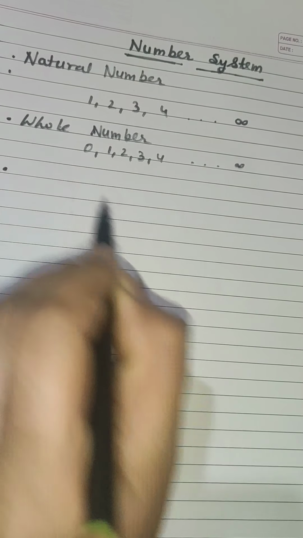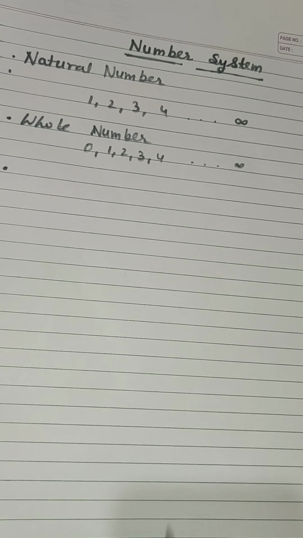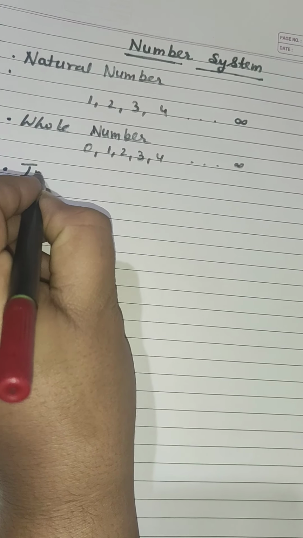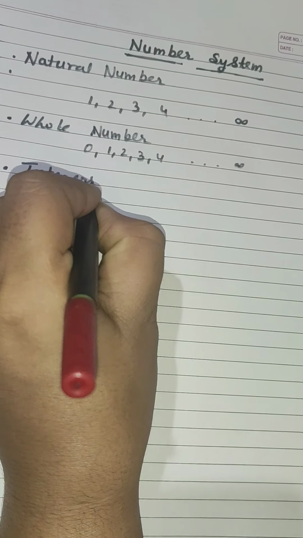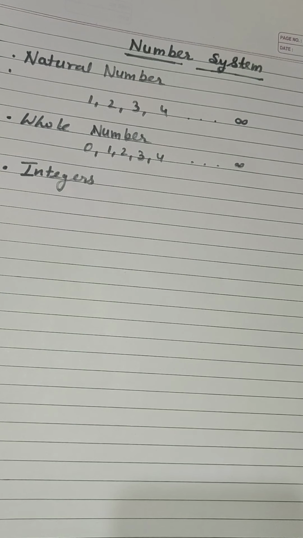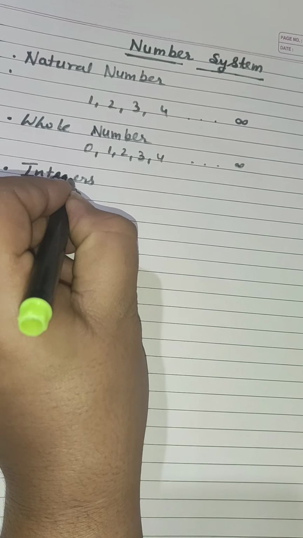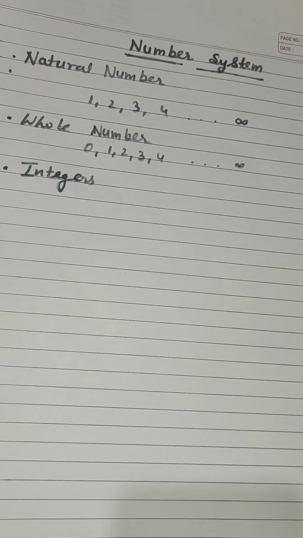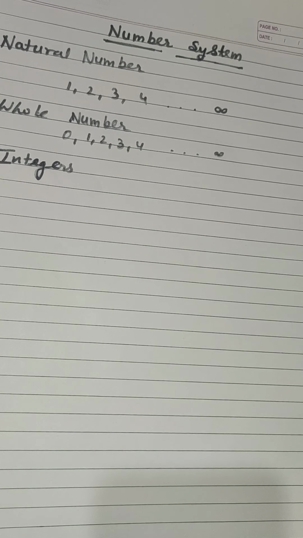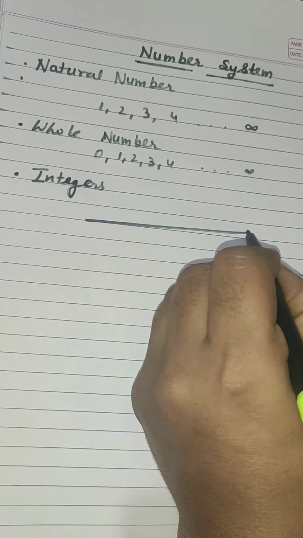Next, the definition is of integers. Integers seem to be the complete scale. The negative and positive scales are considered as integers. Integers are what?